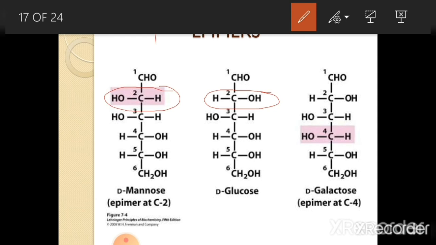Then D-glucose and D-galactose are also epimers, and the difference is at the fourth carbon atom. You can see the orientation of the H and OH group in D-glucose and in D-galactose. So, which are the epimers of glucose? The epimers of glucose are D-mannose, where the difference is only at carbon 2, and D-galactose, where the difference is at carbon atom 4.